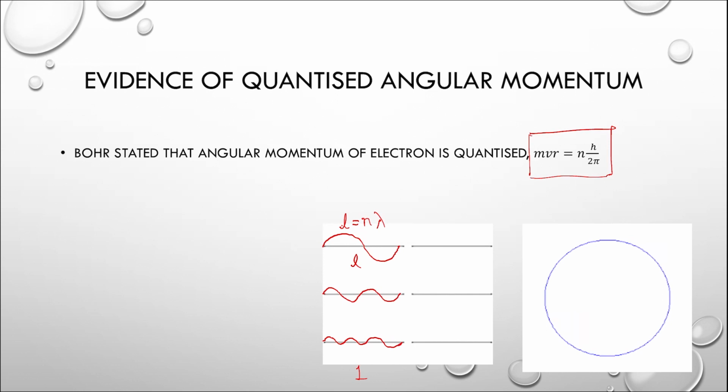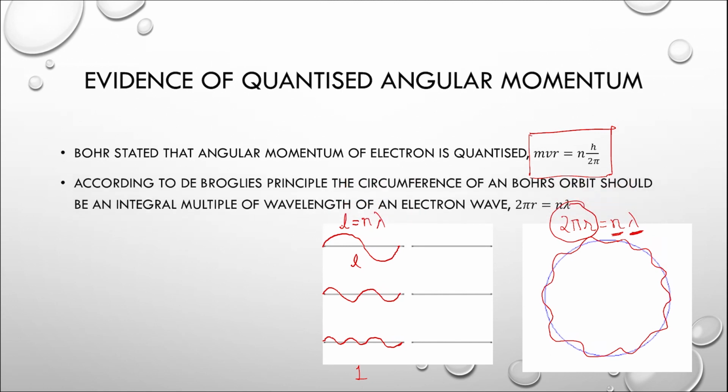So, in a similar way, if electron as a wave is moving in a circular path, then the length of the circular path, that is its circumference 2 pi r, should always be an integral multiple of the possible wavelength. So, first wave, second wave, third wave, fourth wave, fifth wave, and so on. And when I complete the circumference 2 pi r, I should get an integral multiple of the possible wavelength of electron wave lambda.